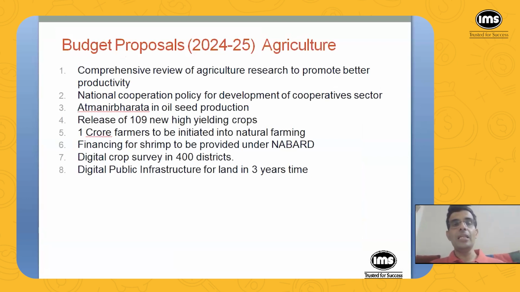Now we will begin with the specific proposals of the budget. The focus is on some social groups: farmers, poor, youth, and women. Now beginning with agriculture.